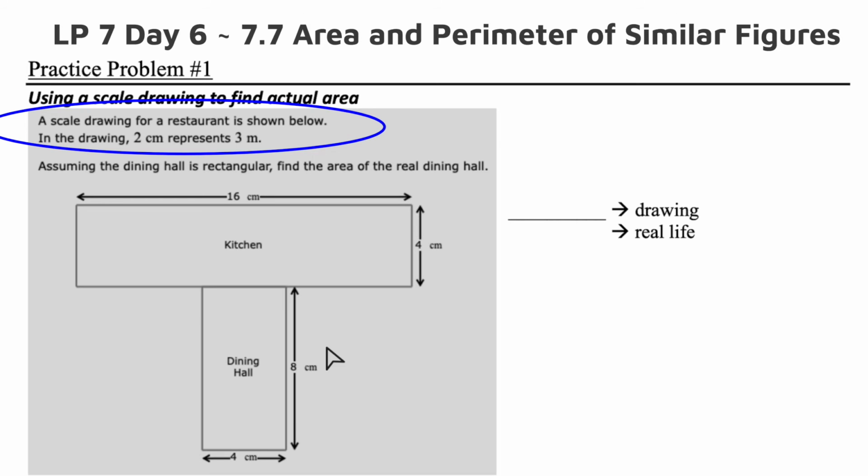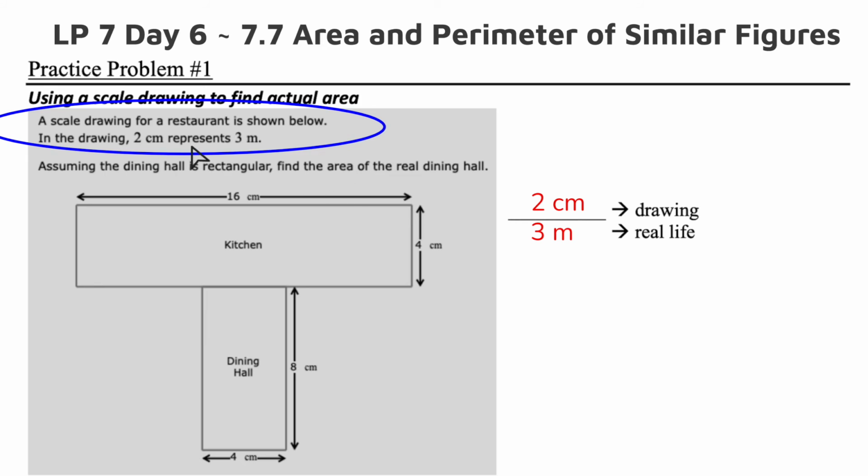So, using a scale drawing to find actual area. A scale drawing for a restaurant is shown below. In the drawing, 2 centimeters represents 3 meters. So over here, I'm actually going to put that: 2 centimeters represents 3 meters. That is our ratio, our scale factor. Every 2 centimeters is actually 3 meters in real life.